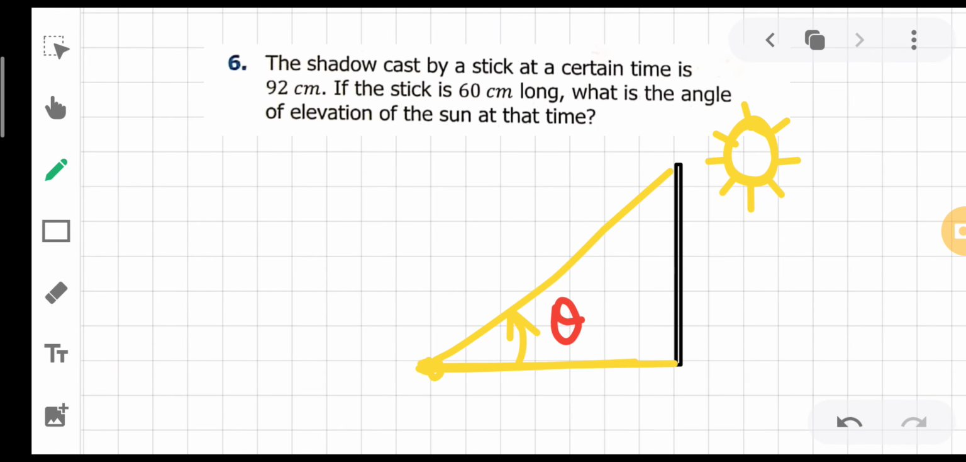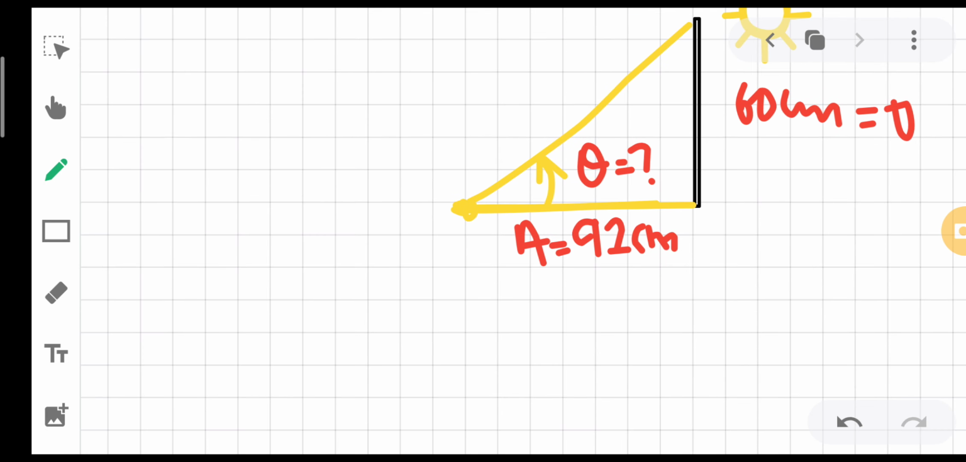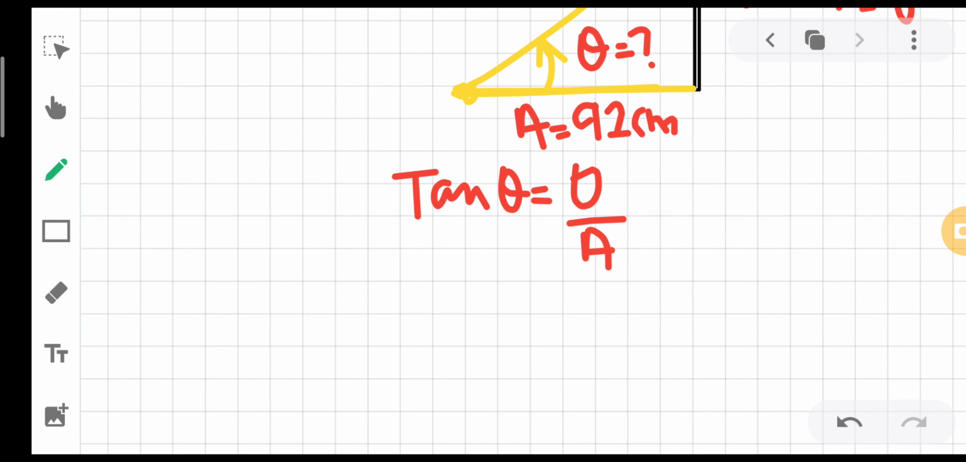In the following conditions, 60 centimeter is the length of the stick. This is your 60 centimeter, and 92 centimeter is the length of its shadow. If you are interested to find the angle, the side that is with the angle is actually your adjacent, and this is your opposite. तो अगर आप इसको solve कर लें, the relation that is between adjacent and opposite is simply tan theta. तो opposite by adjacent अप्लाई कर लेंगे.